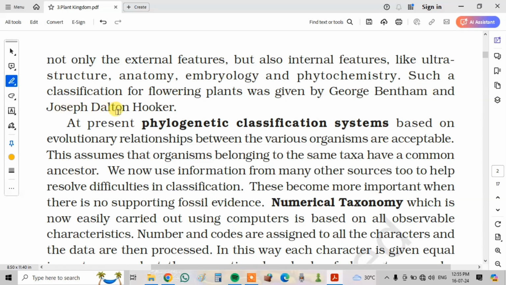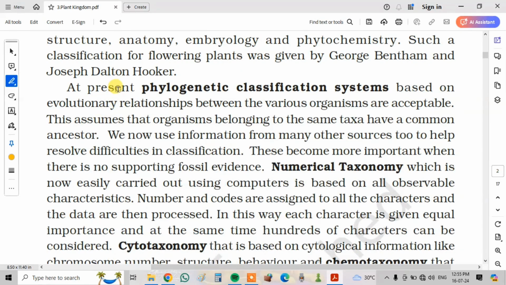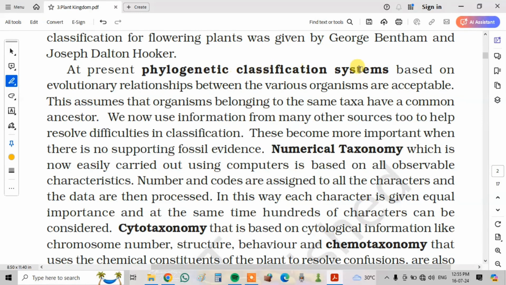At present, phylogenetic classification systems based on evolutionary relations between the various organisms are acceptable. This assumes that organisms belonging to the same taxa have a common ancestor. We now use information from many other sources too to help resolve difficulties in classification. These become more important when there is no supporting fossil evidence.